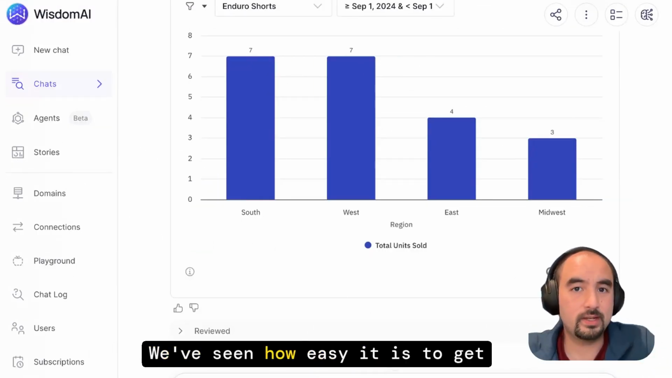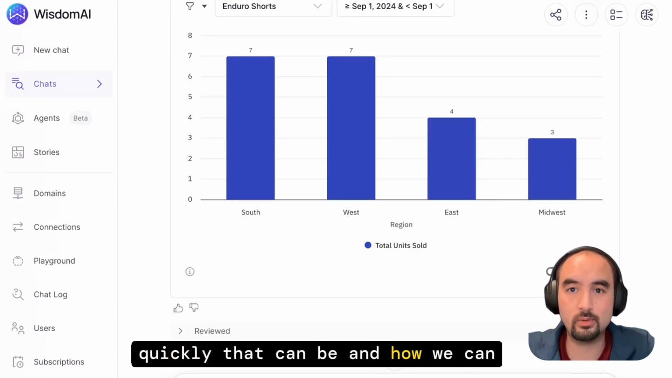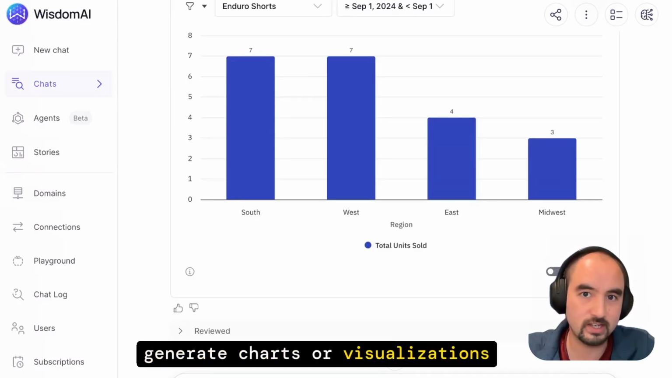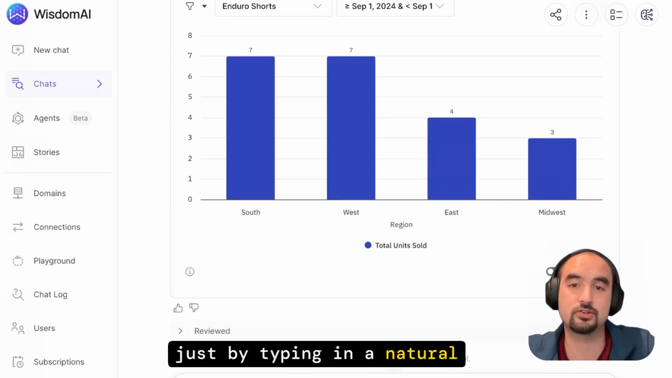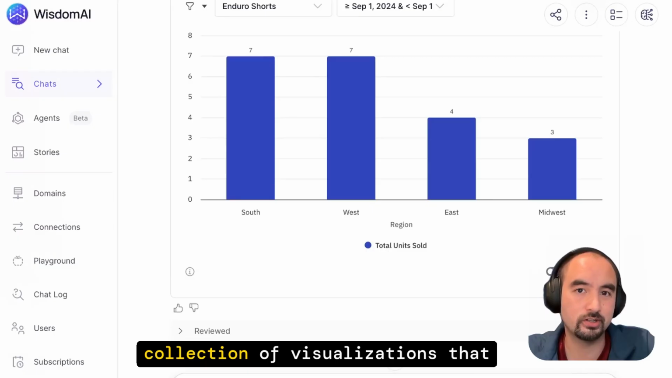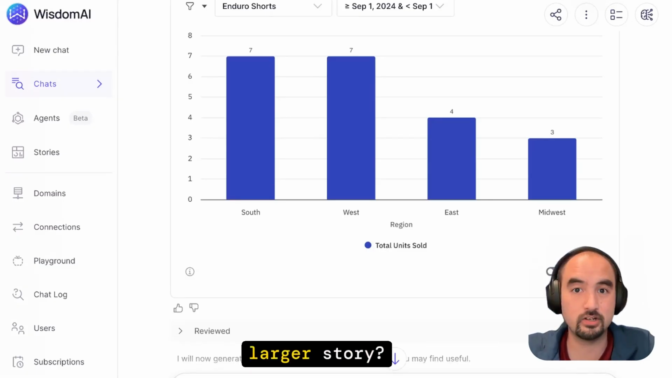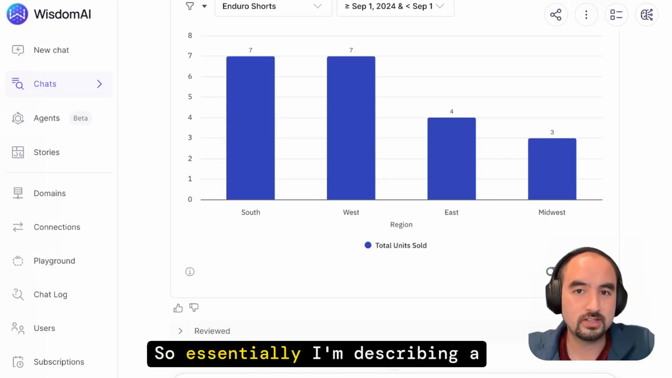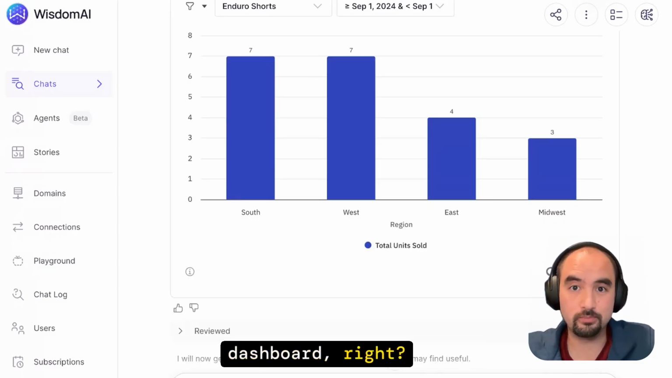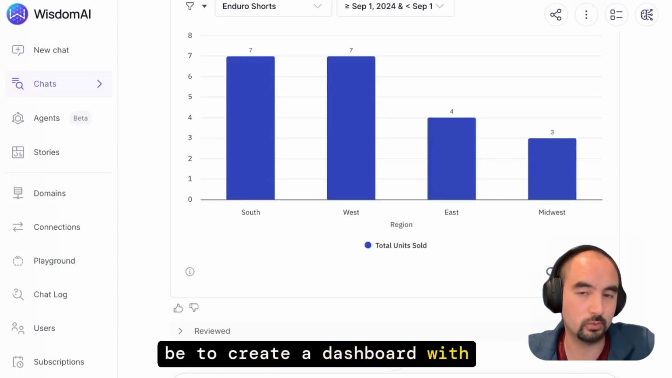So we've seen how easy it is to get answers from your data and how quickly that can be, and how we can generate charts or visualizations just by typing in a natural language request. But what if we wanted to see a collection of visualizations that together would potentially tell a larger story? So essentially, I'm describing a dashboard, right? So let's see just how easy it can be to create a dashboard with Wisdom.